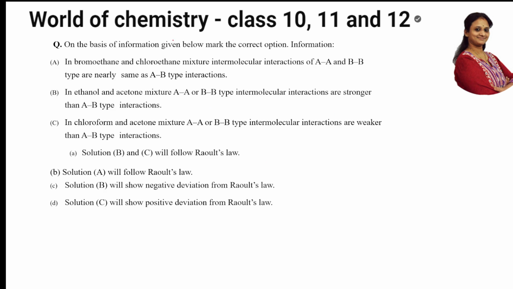Next question. On the basis of the information given below, mark the correct option. The information is: in bromoethane and chloroethane mixtures, intermolecular attractions AA and BB are the same as AB type. In ethanol and acetone mixtures, AA or BB type molecular attractions are stronger, meaning they're greater than AB type. In chloroform and acetone, AA and BB are weaker than AB. The options: solutions B and C follow Raoult's law; solution A will follow Raoult's law; solution B will show negative deviation; solution C will show positive deviation.